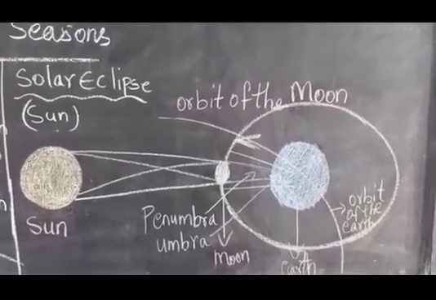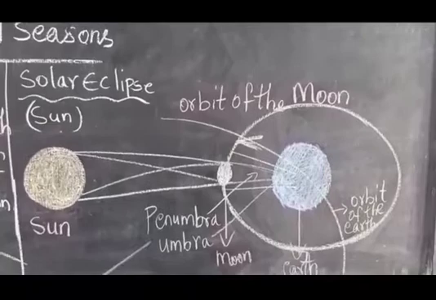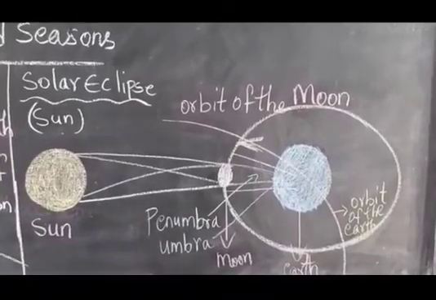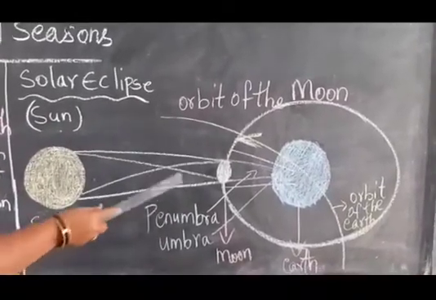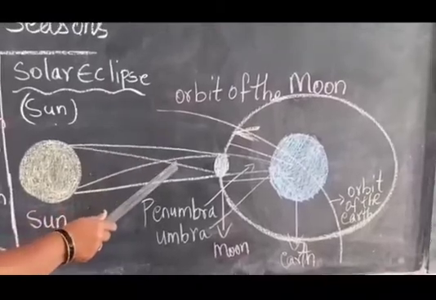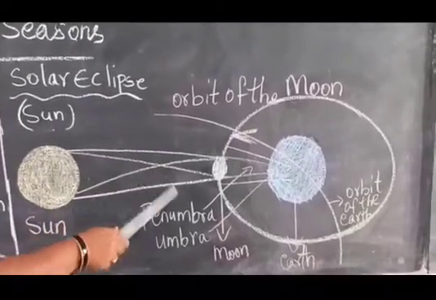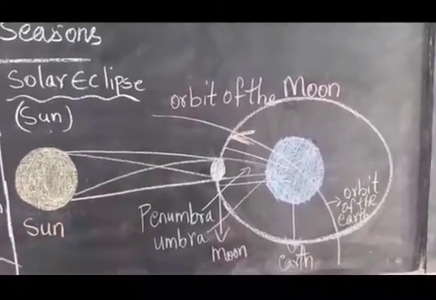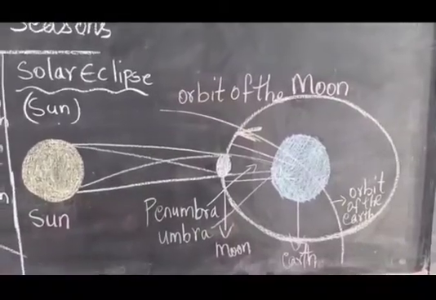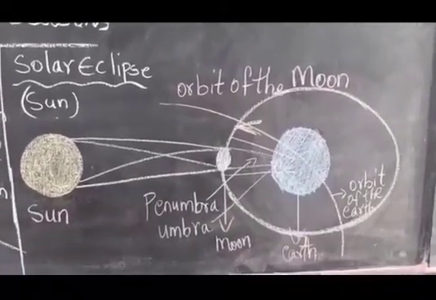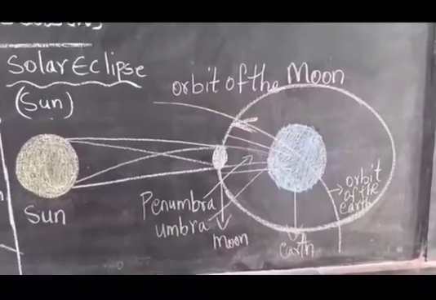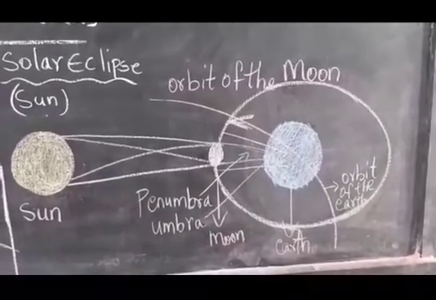Partial solar eclipse means half, when a little of the sun's rays is blocked by the moon, children. Partial solar eclipse and total solar eclipse. These are the eclipses, children.